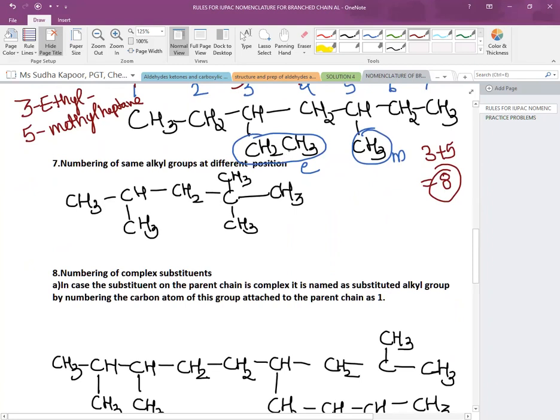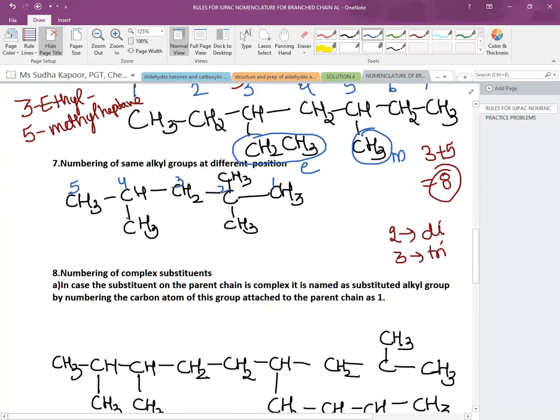So we will follow the rule that if a substituent is present twice, we call it di. If it is present thrice, we call it tri, then four, tetra. In this manner, we repeat the same thing. So in this example, we have to number from right to left to give the lowest numbers to the branches also, because the branches are present at 2, 2 and 4.